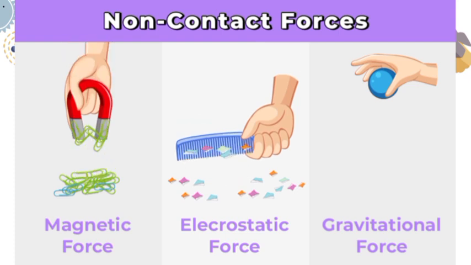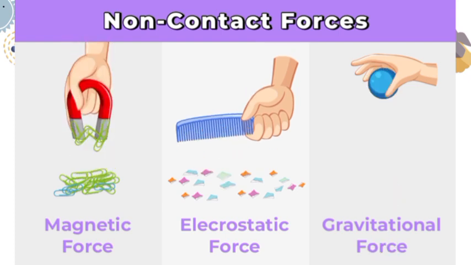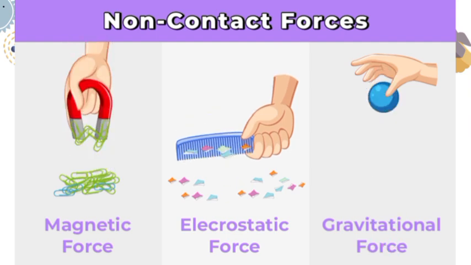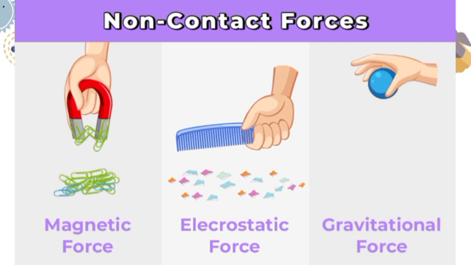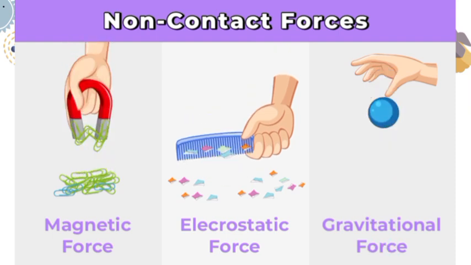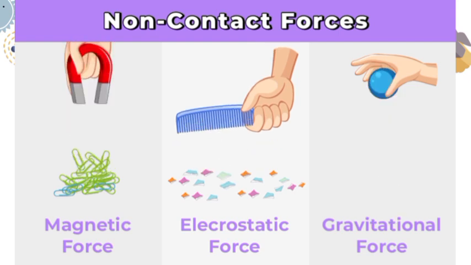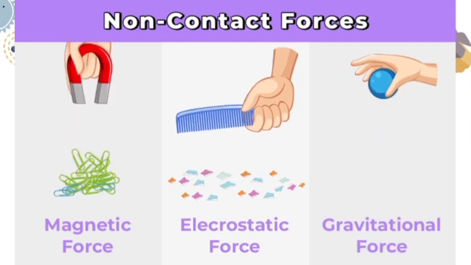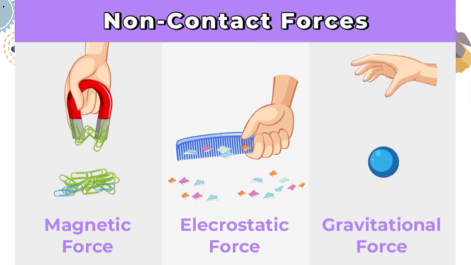Because it acts at a distance. As you can see that magnet is attracting the pins. Why? Because pins are made up of a material that is iron, and iron is attracted by the magnet. So what are the magnetic materials? Some examples are iron, cobalt and nickel. These materials are attracted by a magnet.